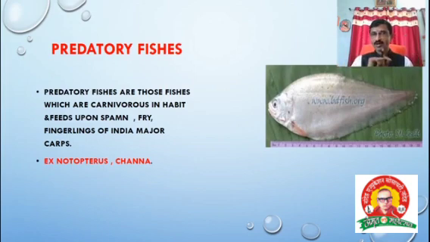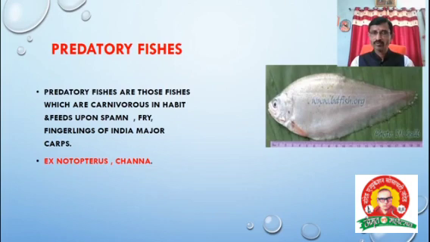Already we saw the carnivorous. What is meant by carnivorous? Which are carnivorous in habit, feeds upon, important line, spawn, fry, fingerlings. These are the stages of fishes. Indian major carps. What is this Indian major carps? It means the fish is carnivorous in habit and feeds upon or hunts which ones? Spawn, fry, fingerlings. These are the growing stages of fishes of Indian major carps.